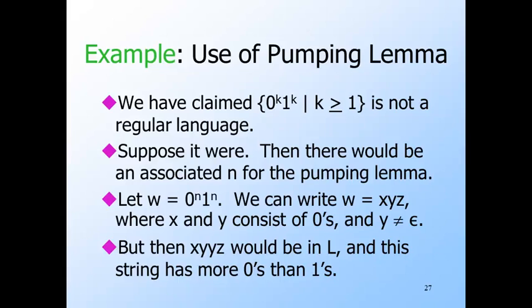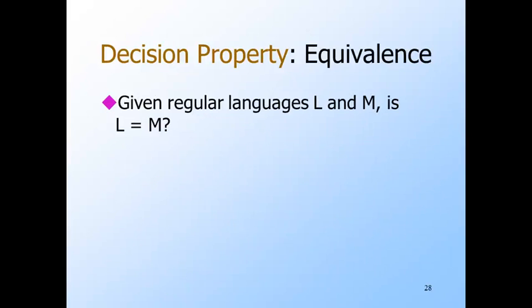That is, we know that Y, being part of the first n positions of W, can have only zeros. So two Y's have more zeros than one Y, and the number of ones, which are all contained within Z, doesn't change.